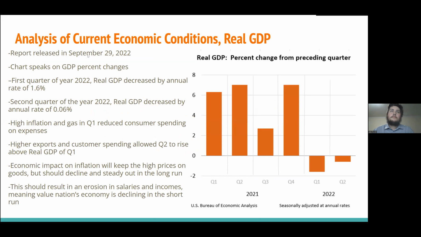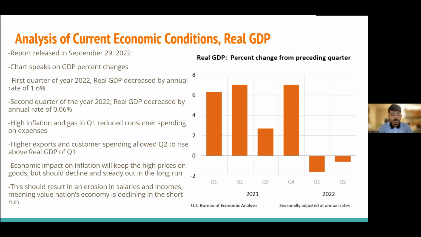So this slide specifically talks about the real gross domestic product of the years 2021 and 2022. This report was released on September 29, 2022. And this is specifically talking about the percent change from the preceding quarter. In the first quarter of the year 2022, real GDP decreased at an annual rate of 1.6%. In the second quarter of the year 2022, real GDP decreased at an annual rate of 0.06%, which is a 0.54% change.